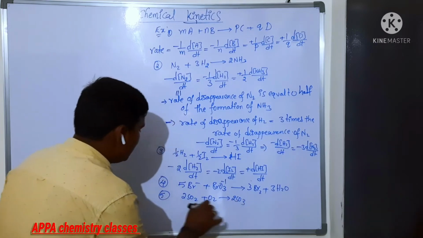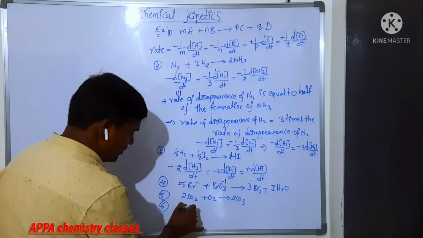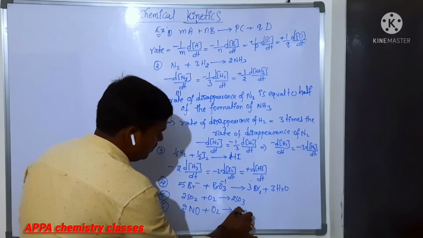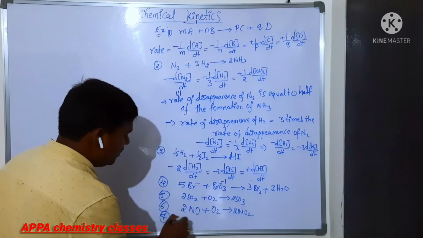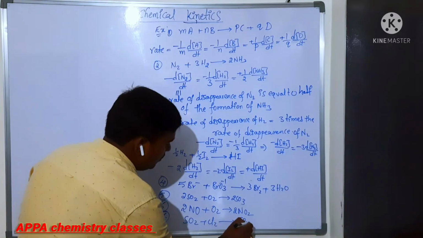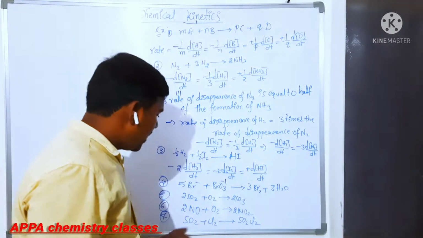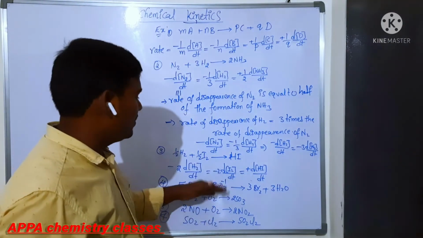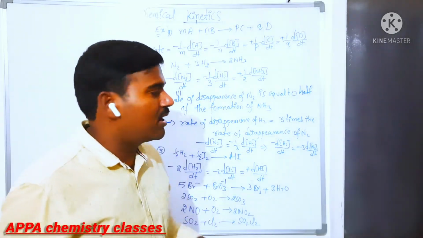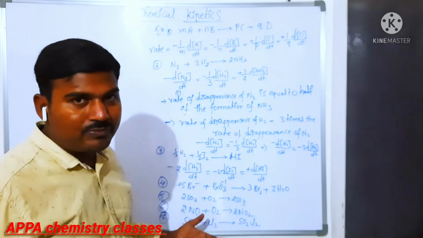You can write all these rate expressions and give statements. Also take 2NO plus O2 gives rise to 2NO2. Another one is SO2 plus Cl2 gives rise to SO2Cl2, which is called sulfuryl chloride. For your practice, write the rate expressions for these reactions and mention them in the comments, and I will tell whether they are correct or not. Is that clear?